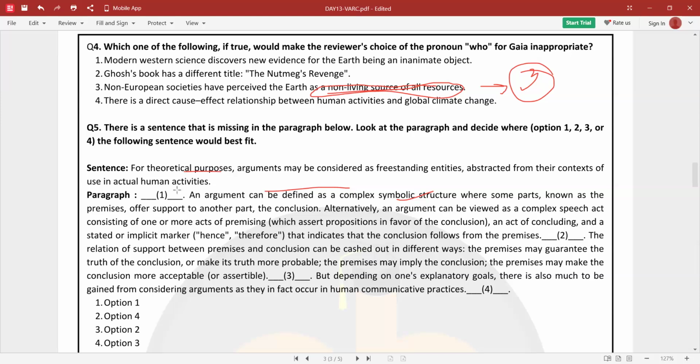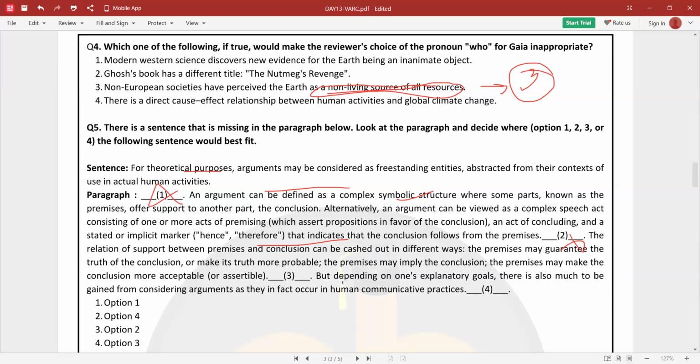For theoretical purposes, one won't come here. First, it is defining what an argument is, right? The relation of support between premises. Here, we are talking about premises and conclusions, and we cannot put this one in second as well because the continuation of premises and the conclusions come. So, premises may guarantee the truth of the conclusion or make the truth more probable. The premises may imply the conclusion. The premises may make the conclusion more acceptable or assertable.